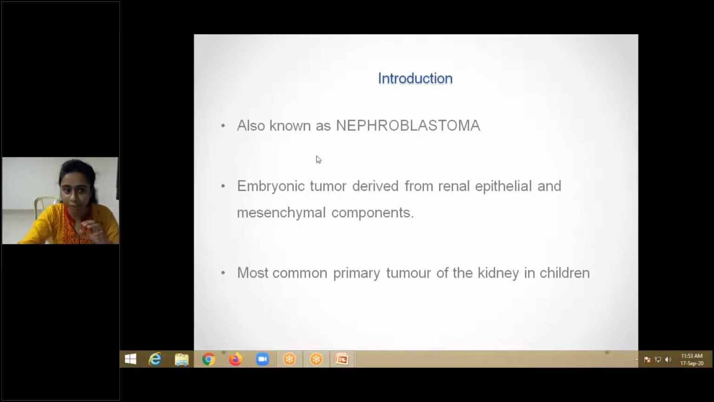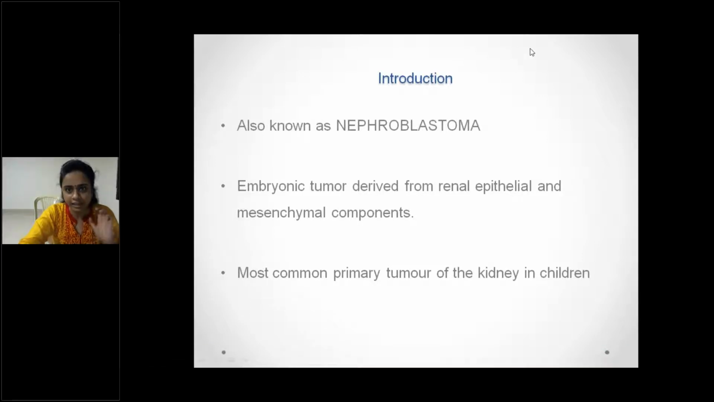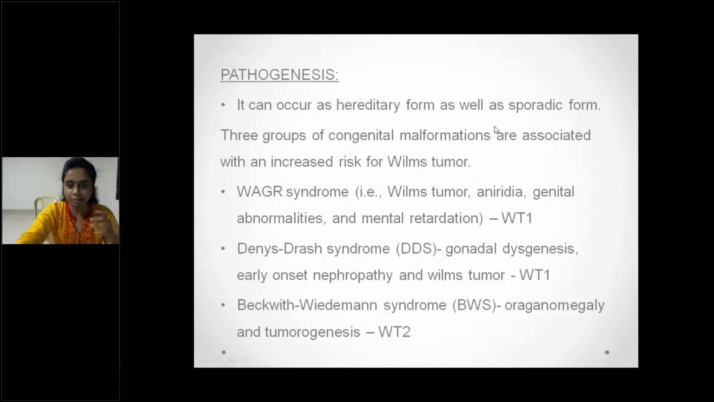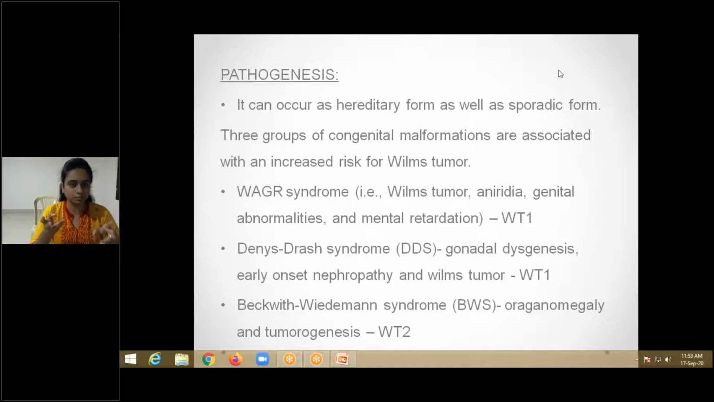It is an embryonic tumor derived from the renal epithelial and mesenchymal components, and it is the most common primary tumor of the kidney in children. Coming to pathogenesis, as every tumor has two forms, hereditary and sporadic. Hereditary means germline mutations, present since birth or derived from the parents. Sporadic forms are due to acquired mutations.